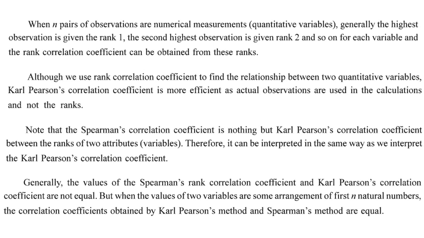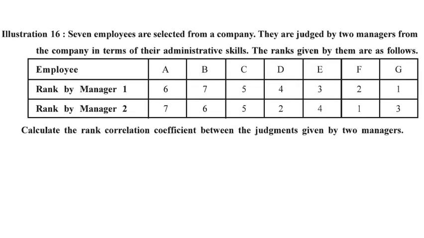The first 10 natural numbers means 1, 2, 3, 4, 5, 6, 7, 8 and so on, or shuffling these numbers. If the data are natural numbers, then the answers are the same. In the general case, the answers are different. We will start with an illustration to understand this method better.